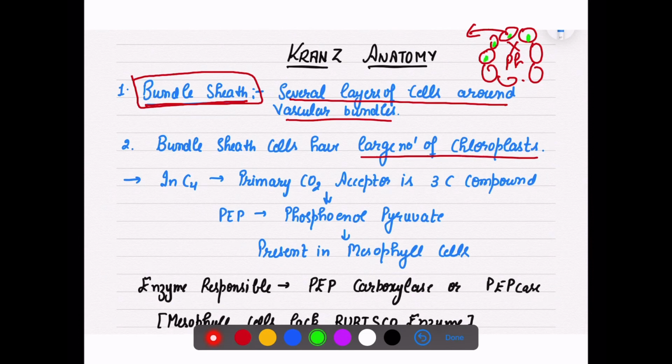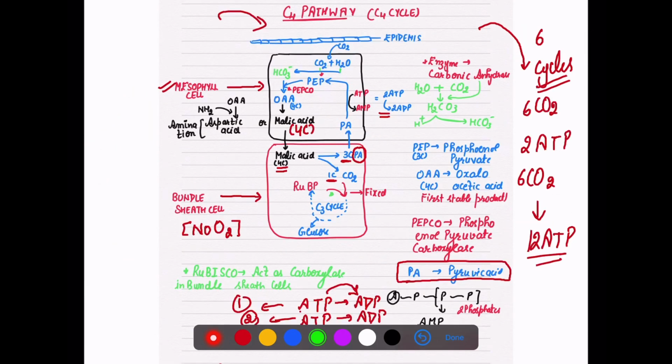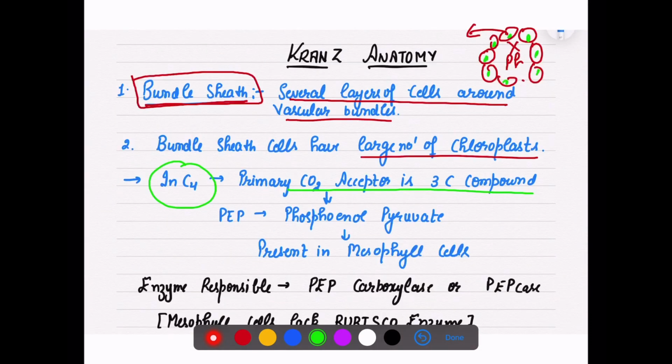Now if we talk about the C4 pathway, the primary acceptor, you are very clear, is a 3-carbon compound. So the primary acceptor is phosphoenol pyruvate, a 3-carbon compound. It is the primary CO2 acceptor, which is present in mesophyll cells. The enzyme responsible here is PEP carboxylase, phosphoenol pyruvate carboxylase, or PEPCase.